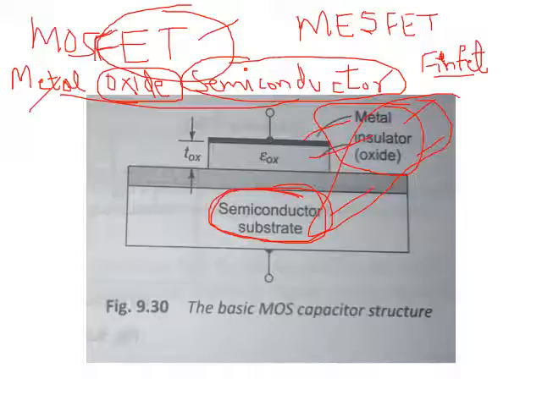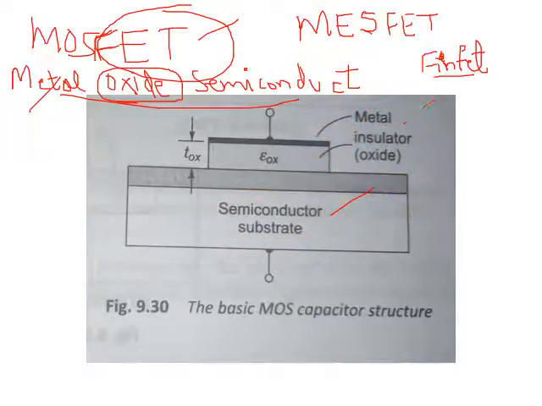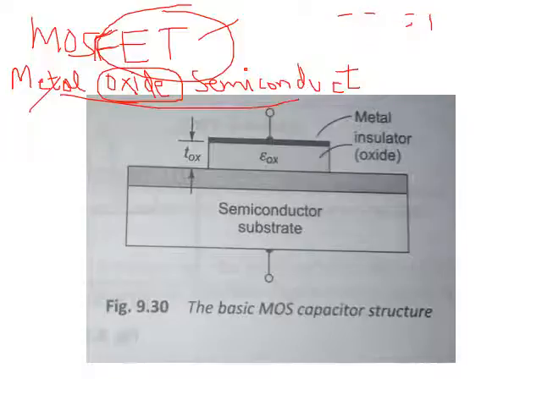Okay, coming to the MOSFET. As I said, MOSFET will have metal, it will have oxide, it will have semiconductor, all three. Hence the name is metal oxide semiconductor, right? So here what we are doing is we are seeing how the metal oxide semiconductor field effect transistors are manufactured. What are the steps involved in manufacturing it, right?